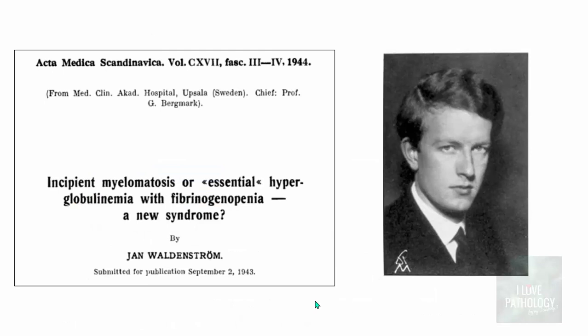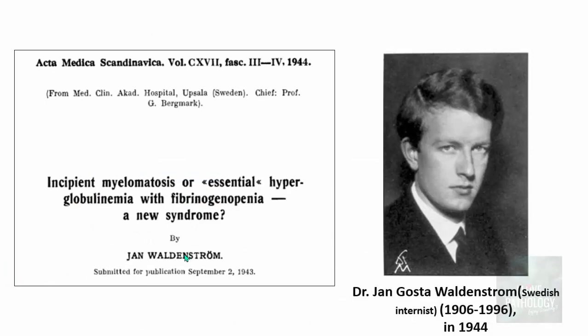Now let's understand another entity. Way back in 1944, Dr. Jan Gustav Waldenstrom, a Swedish internist then, published a paper called Incipient Myelomatosis or Essential Hyperglobulinemia with Fibrinogenopenia: a new syndrome was the title of the paper in this particular journal.